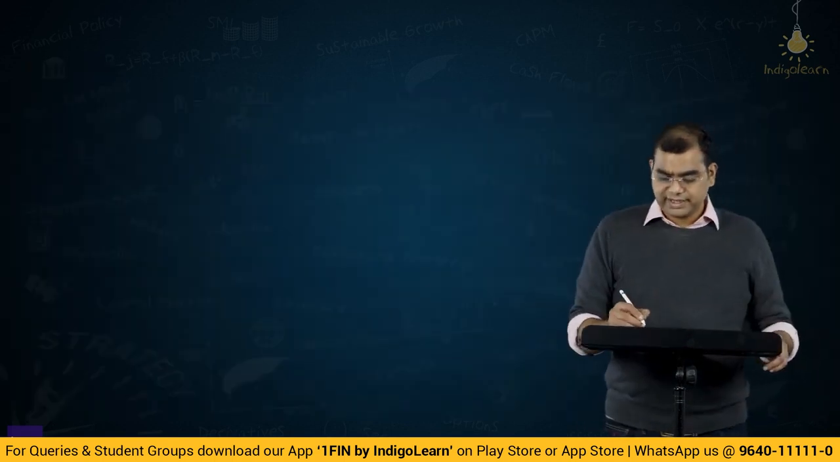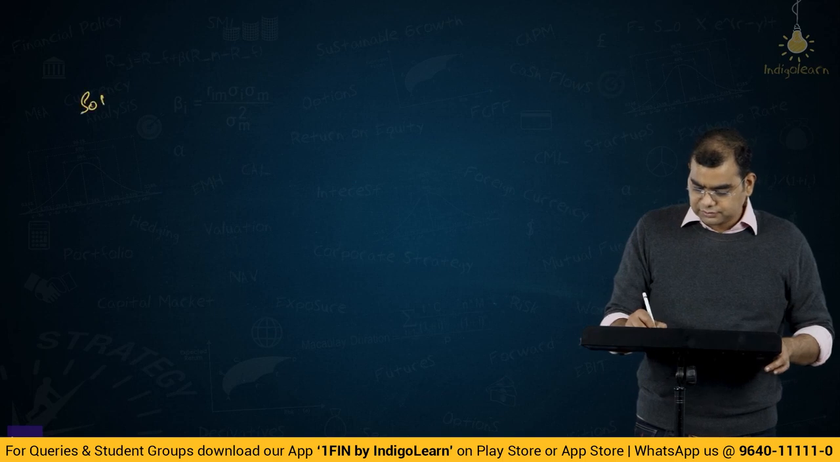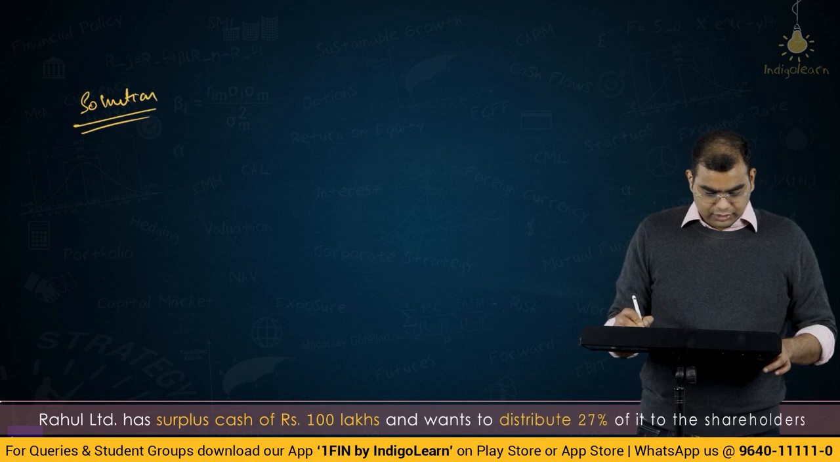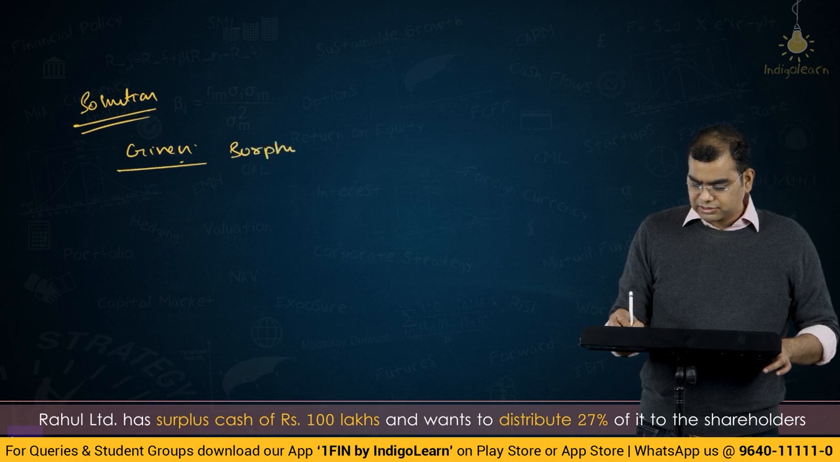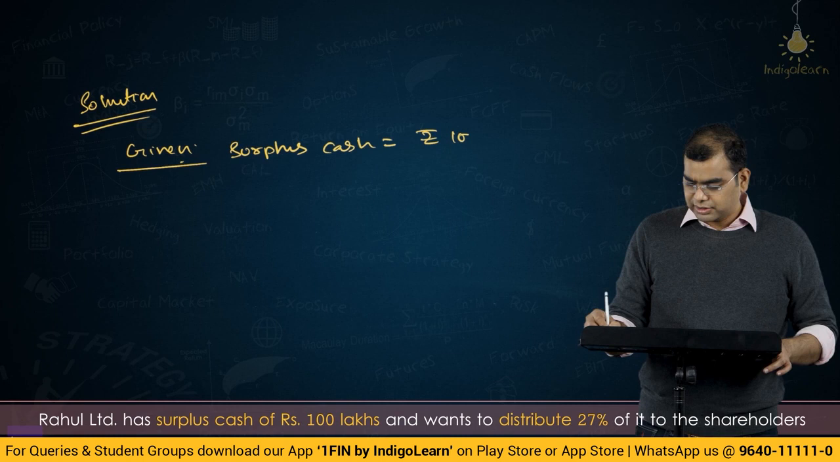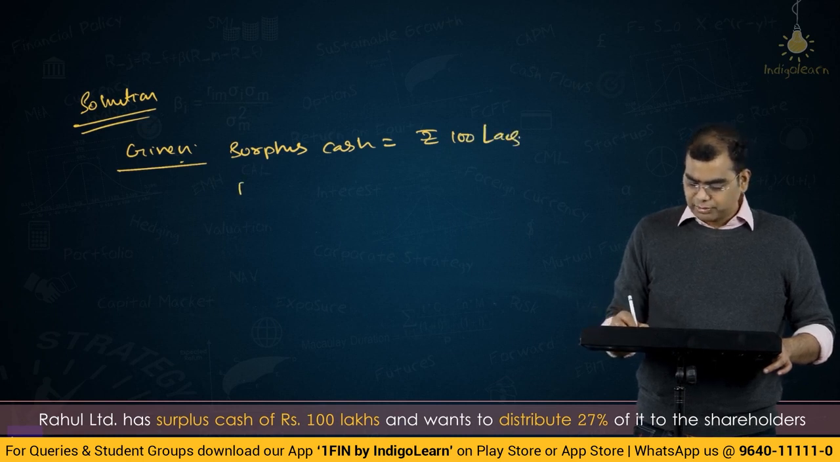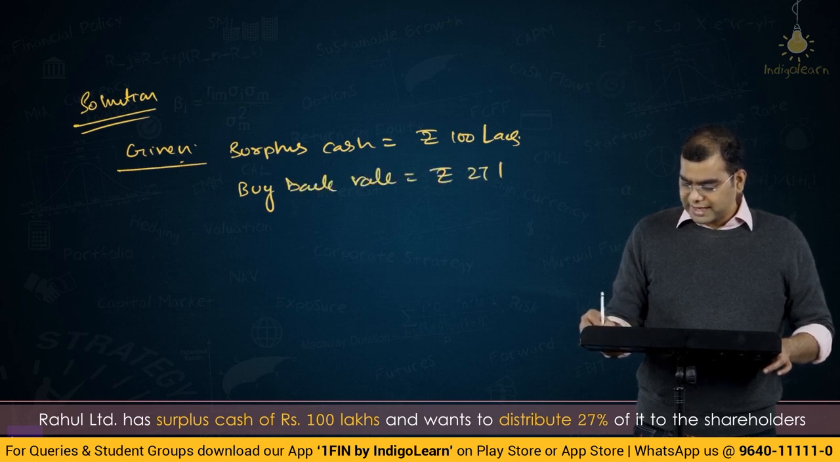So friends, first let us write down the data. Rahul Limited surplus cash. So given, surplus cash is equal to rupees 100 lakhs. Distributes 27%. So buyback value is equal to rupees 27 lakhs.